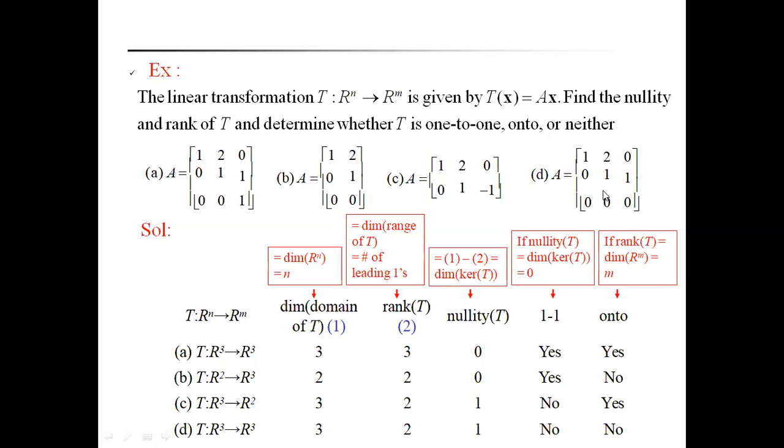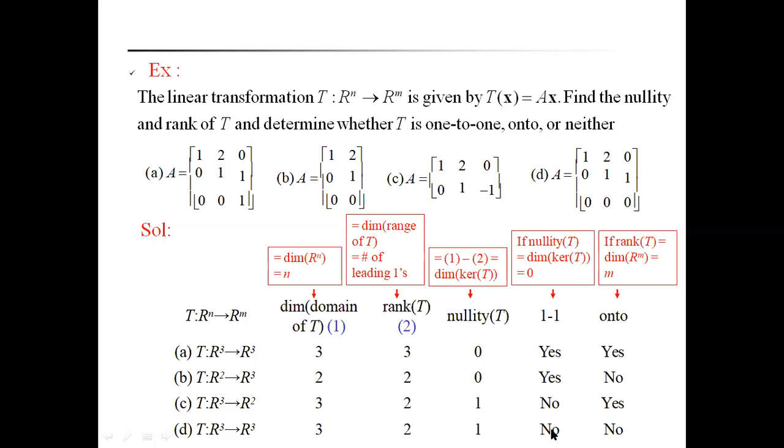Taking one more example here, a 3 by 3 matrix, that is T is a mapping from R cube to R cube. Here dimension of the domain of T is 3. Rank of T, here see the third row is 0. That's why the rank of T is 2, since there are 2 pivot columns. 3 minus 2 equals 1, that is the nullity of T. That's why here the nullity of T is 1.